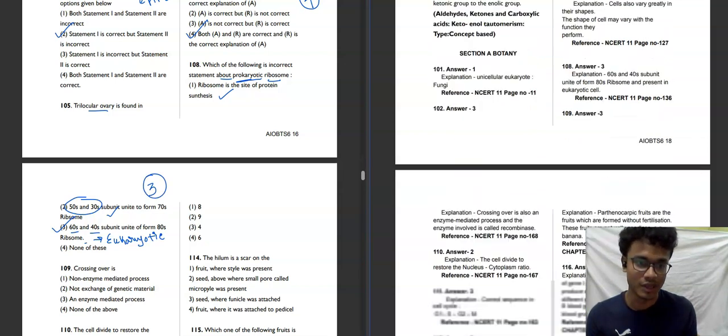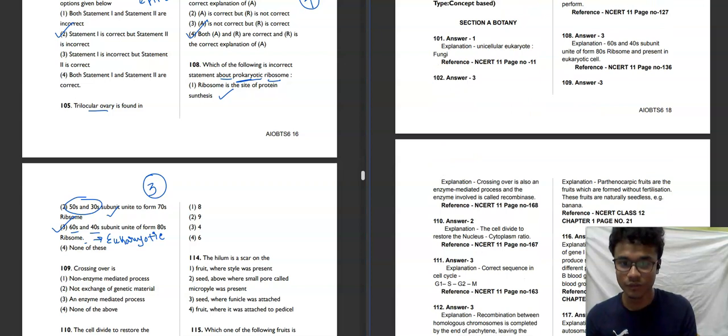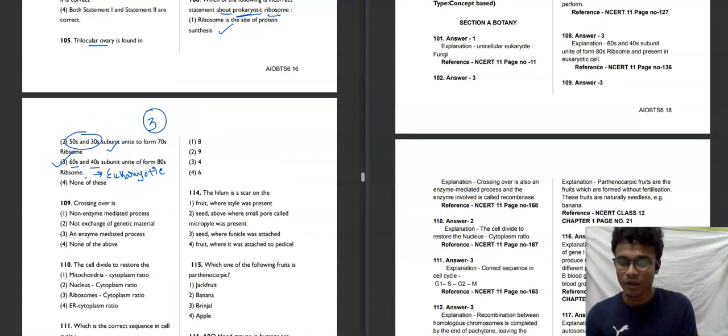Now moving towards the next question, 109. Crossing over. We need to find the correct option about crossing over. The first option says non-enzyme mediated process, the second option says not exchange of genetic material, the third option says an enzyme mediated process, and the fourth, none of these. So what is crossing over? You know that crossing over is basically the exchange of genetic material.